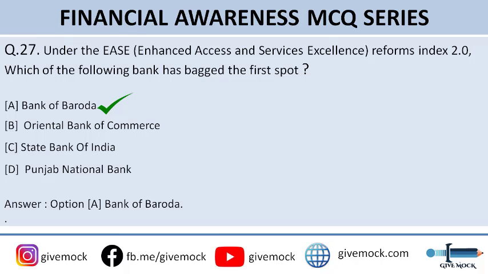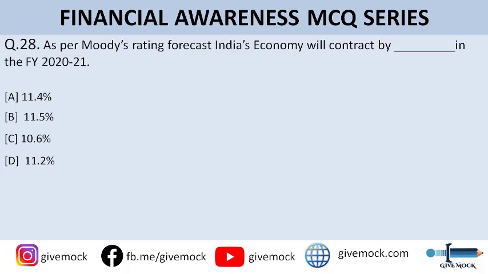Moving on to question number 28. As per Moody's rating forecast, India's economy will contract by dash in FY 2021. You can go through the options here. Option A is 11.4%, option B is 11.5%, option C is 10.6%, and option D is 11.2%. So guys, the correct answer is option B, 11.5%. So as per Moody's rating, India's economy will contract by 11.5%.